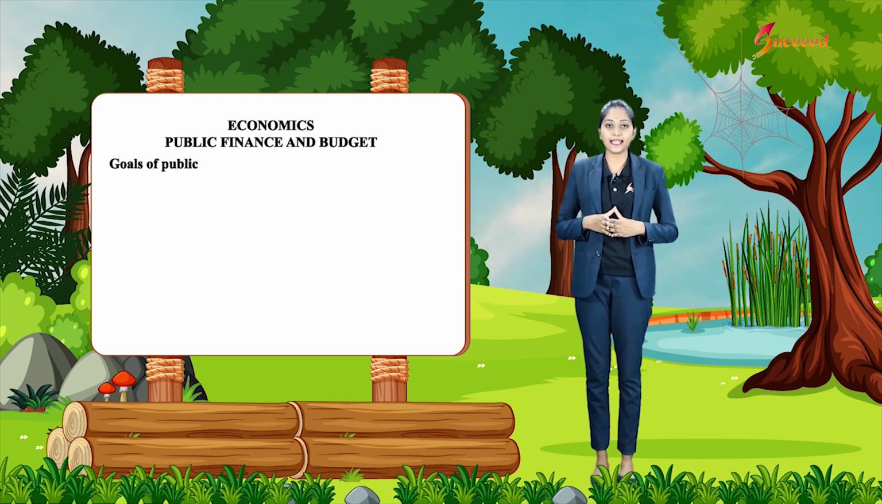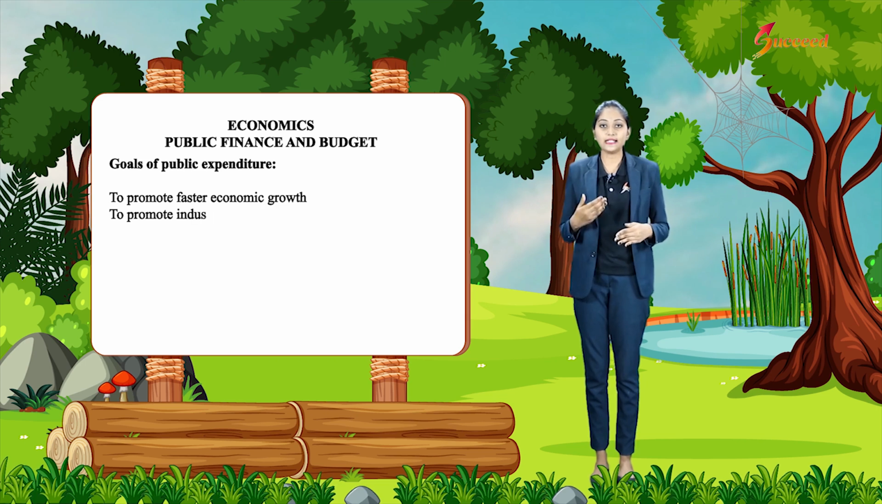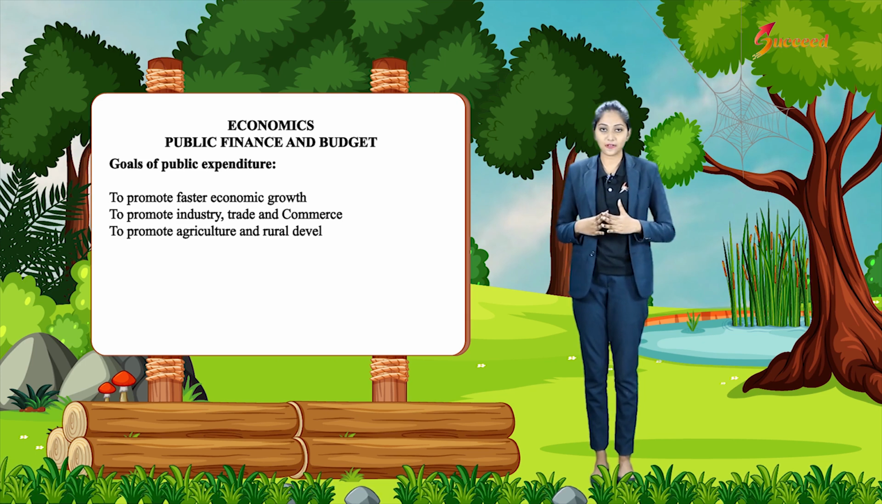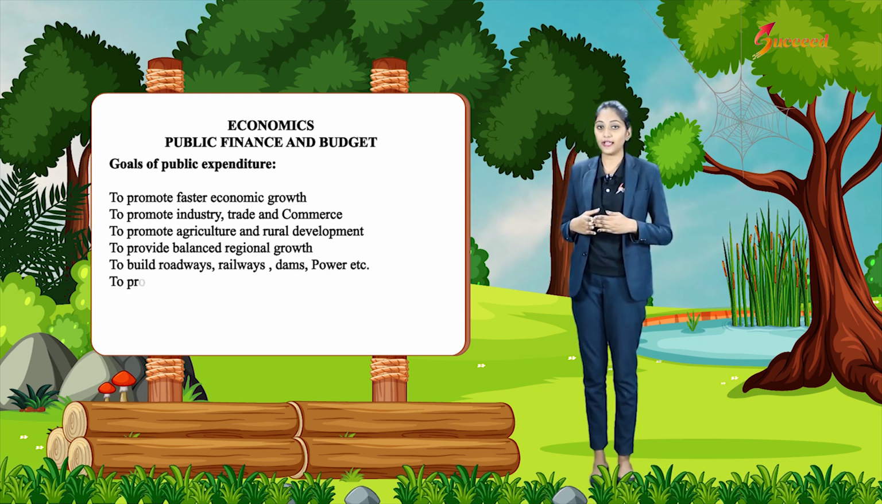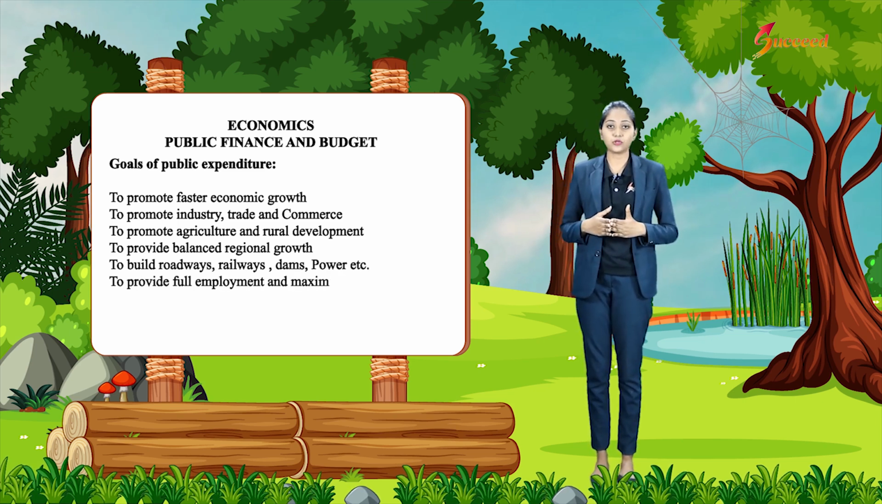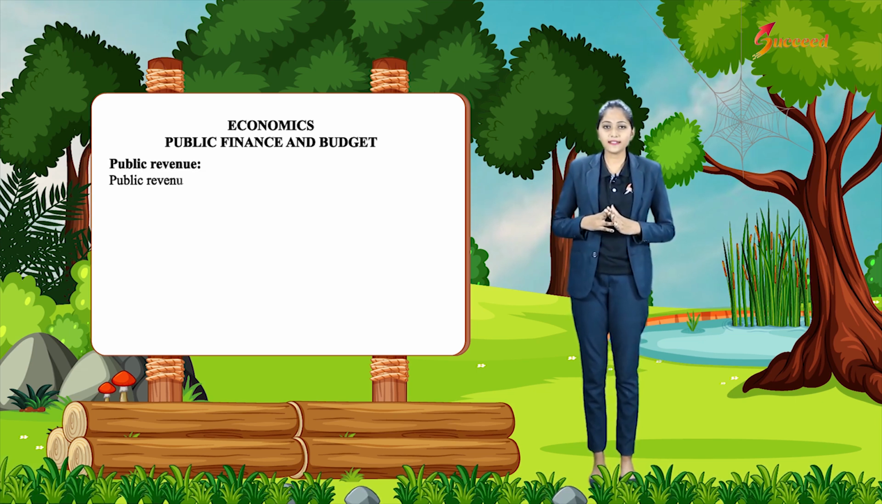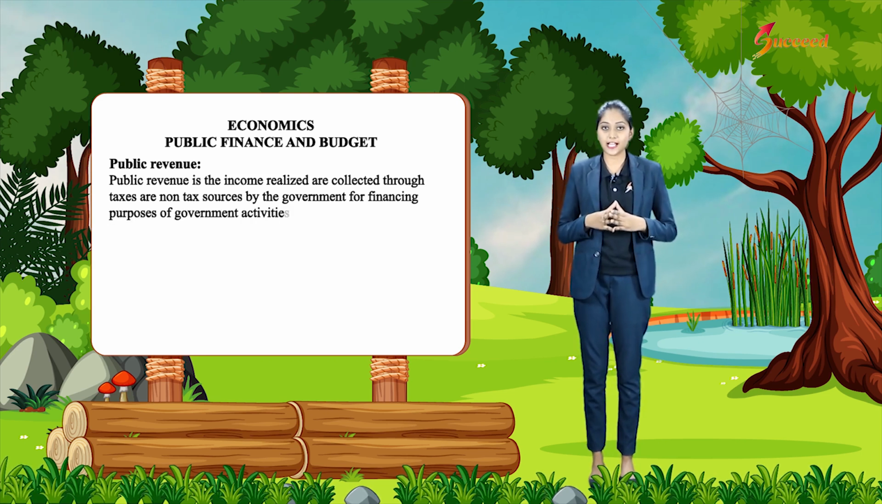Goals of public expenditure: to promote faster economic growth, to promote industry, trade and commerce, to promote agriculture and rural development, to provide balanced regional growth, to build roadways, railways, dams, power, etc., to provide full employment and maximum social welfare. Public revenue. Public revenue is income realized or collected through taxes or non-tax sources by the government for financing purposes of government activities.